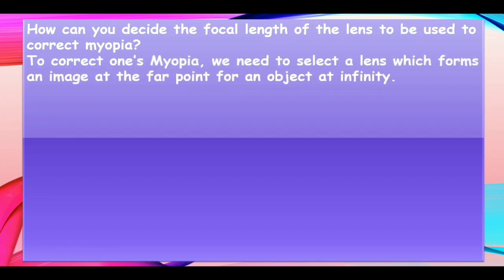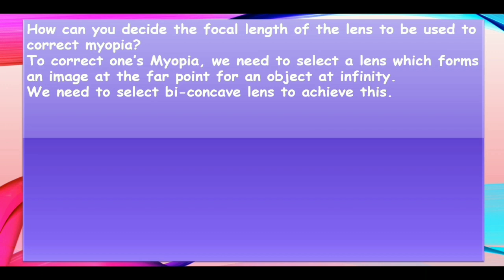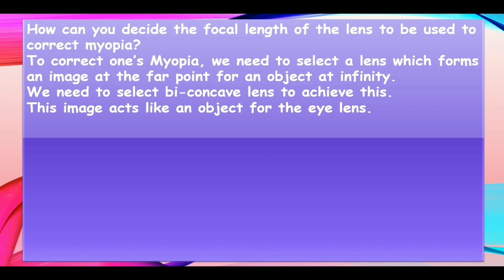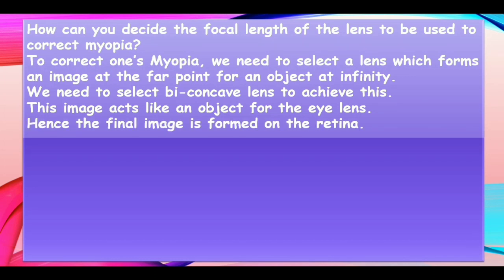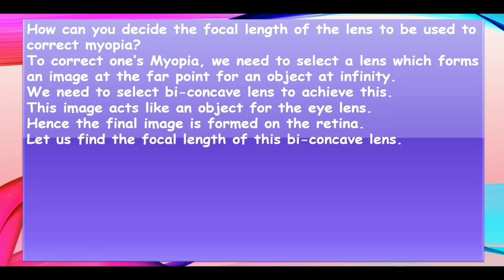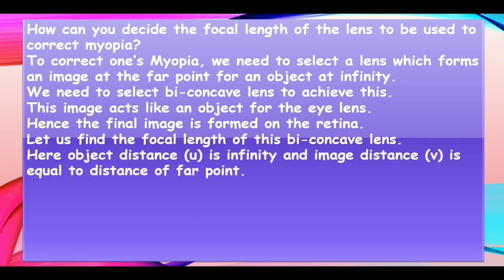So how can you decide the focal length of the lens to be used to correct myopia? To correct myopia, we need to select a lens which forms an image at the far point from an object at infinite distance. So we need to select a biconcave lens to achieve this. This image acts as the object for the eye lens. Hence the final image is formed on the retina. Let us find the focal length of this biconcave lens.